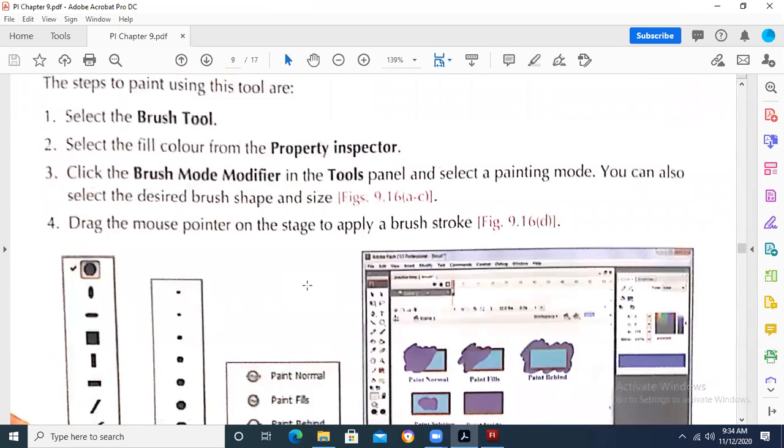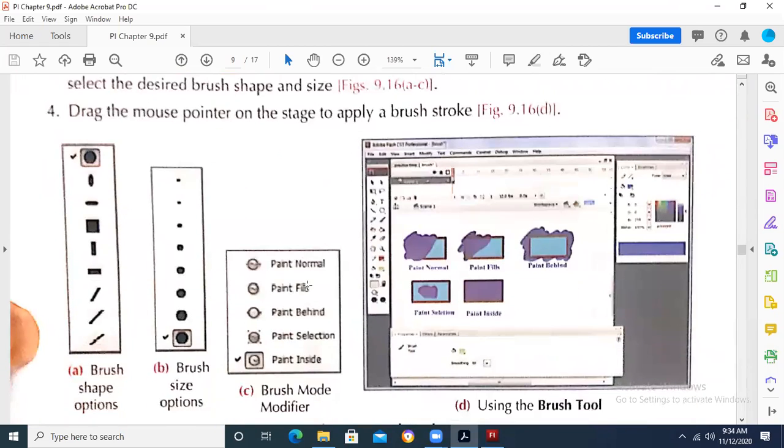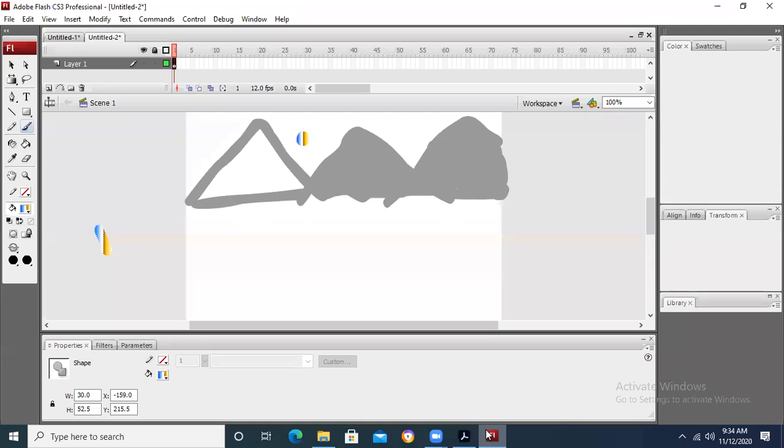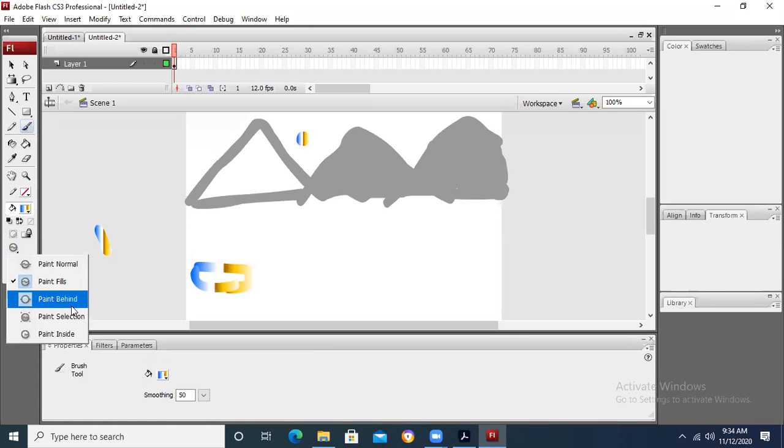When we have this paintbrush, we have the property inspector. We can take multiple options with it. Multiple things are there that we are drawing. Just like when I am taking this paintbrush tool, you can also see this brush option. Normal brush, which by default I have now. Paint fills. So paint fill is another option. There are simple small differences between them. Then paint behind.